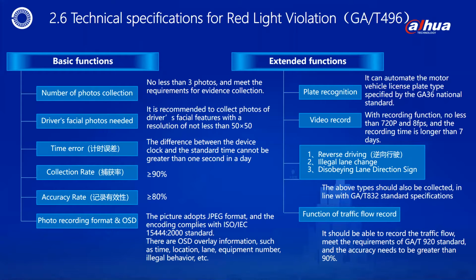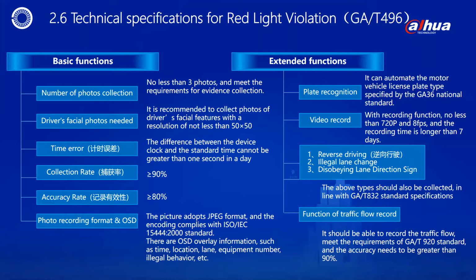Regarding the equipment accuracy rate, it must be greater than 80%. 6. Regarding the photo recording format, it must be in JPEG format, and the coding specification must comply with ISO/IEC 15444-2000. It should have a tamper-proof function.